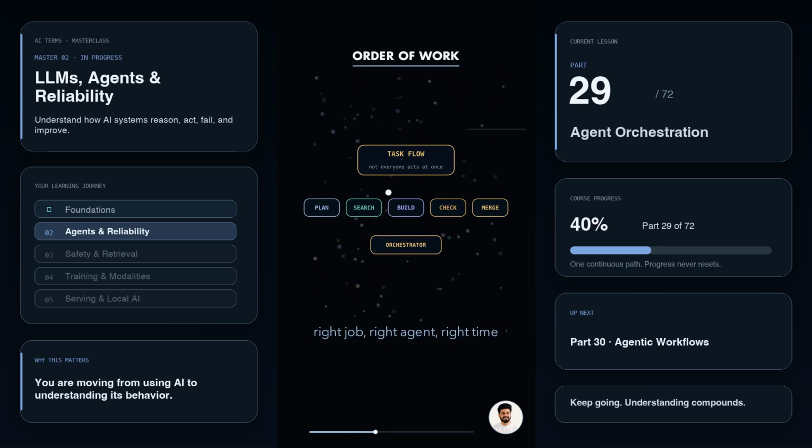First, the planner breaks the goal into steps. Then the researcher gathers facts. Then the builder creates the output. Then the checker reviews it.